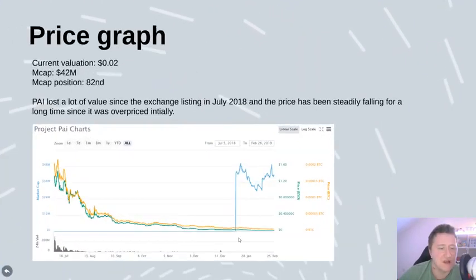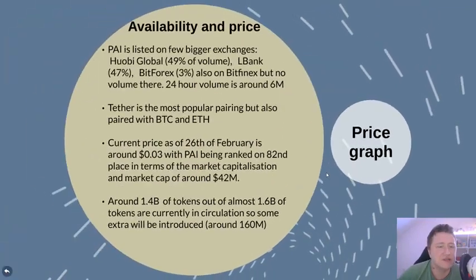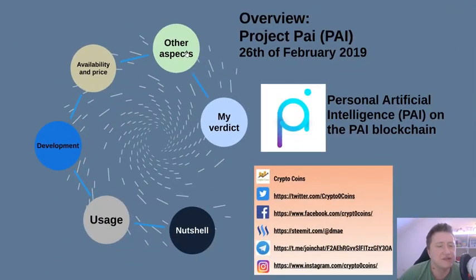So the price graph looks like this. As you can see, since the initial listing on the exchanges, the price has been dumped pretty hard, but it does seem to have stabilized since then. And if we look at the actual market cap, it was way too high initially anyway, so it was kind of expected to happen, as we actually see here. But as we see, the actual price decrease did stop.